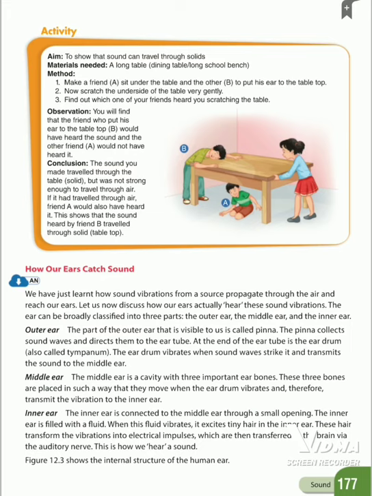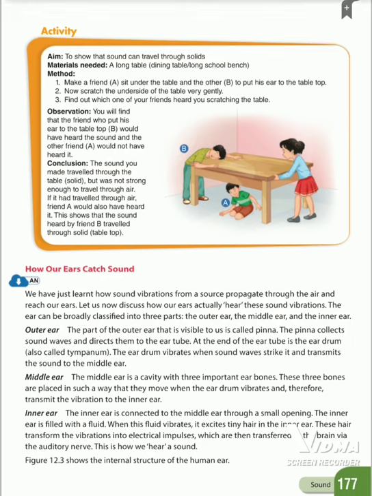The ear can be broadly classified into three parts: the outer ear, the middle ear and the inner ear. The outer ear we can see. What are the three parts of the ear? The outer ear, the middle ear and the inner ear.